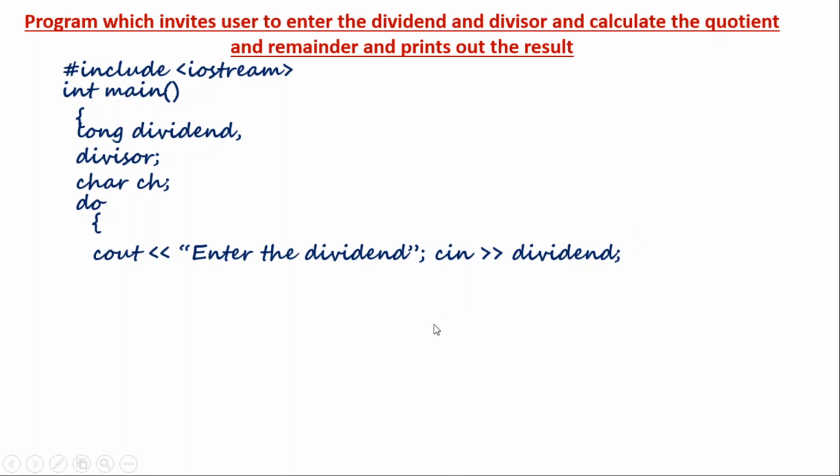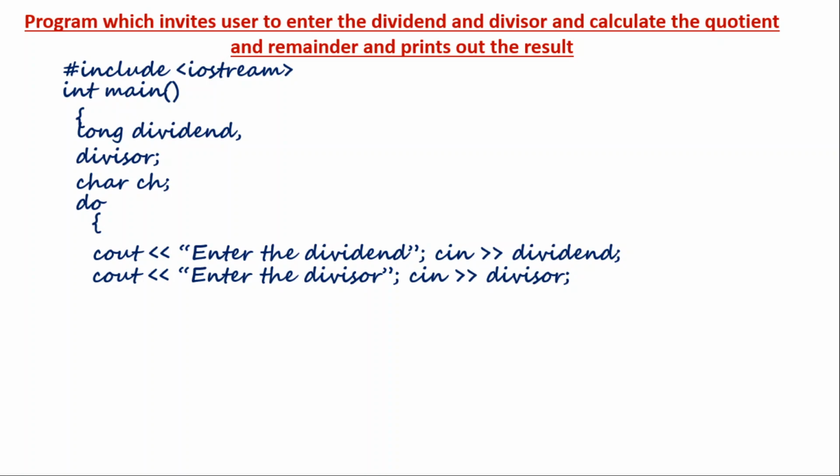Okay. Now again it has to ask what? It has to ask for the divisor. So there should be a cout, enter the divisor. Then along with that there should be an option to enter the divisor. So it should have cin, then divisor. You remember the operator for cout and the operator for cin is different. Insertion and extraction operators. Okay, so we have dividend and divisor.